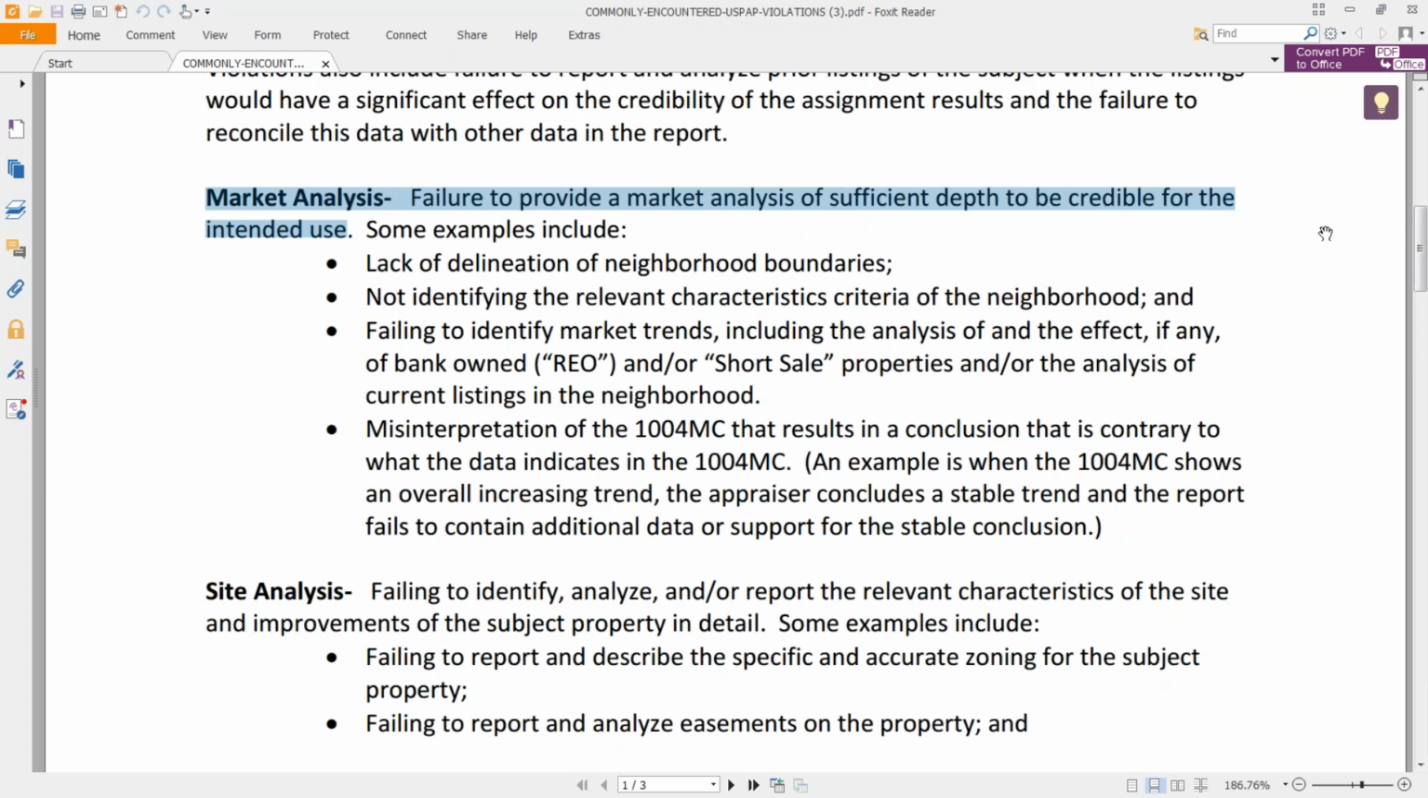Misinterpreting the 1004 MC or other market charts and graphs and information that you've included. So maybe it's very clear from it that it is an increasing market, but you checked stable and then you didn't, for example, make time and date adjustments to your comps, even though it is very clearly an increasing market. Or maybe the numbers aren't really telling the whole story, and it is in fact a stable market despite some numbers changing, but you didn't explain that. So maybe some of those intricacies and those complexities haven't actually been explained, and it might just take a few sentences. But Oregon is saying they see this error.